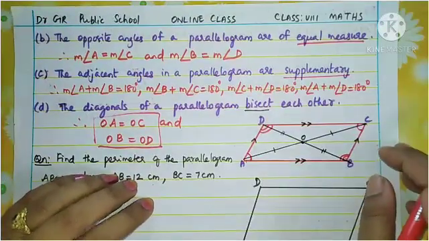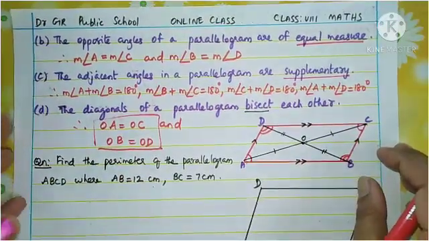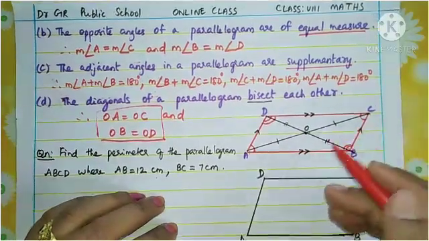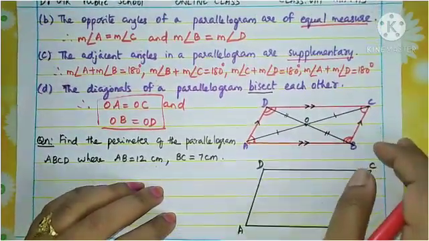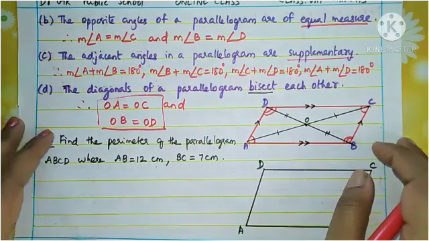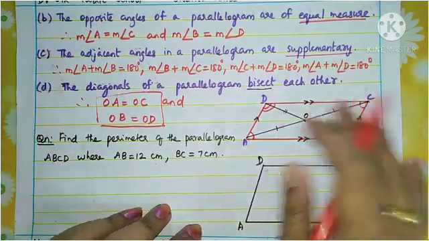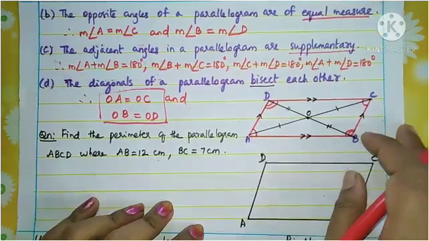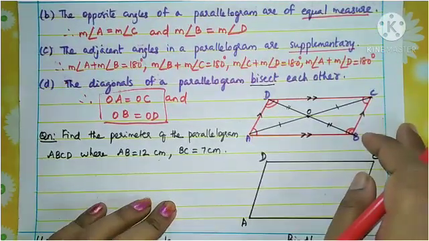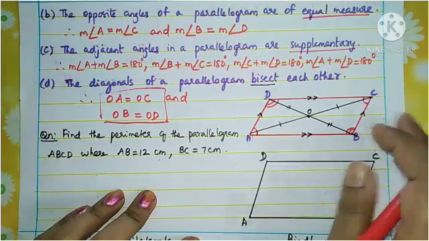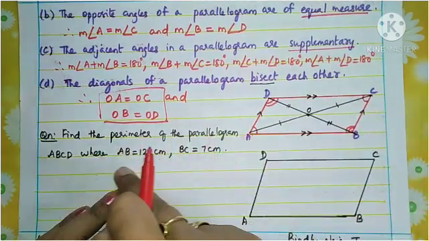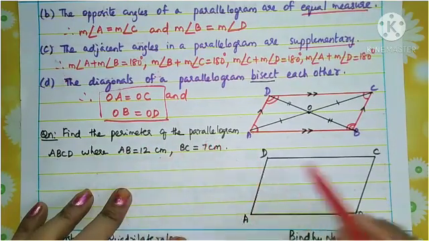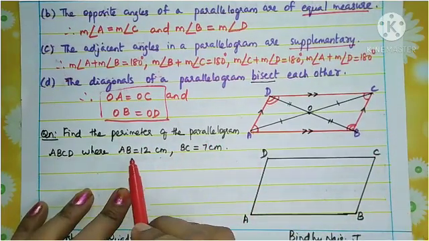That is about the properties of a parallelogram, children. Now using these properties we need to apply them in many problems. So this is the first problem. This is a very simple problem. This is just the basic concept you have studied from all the polygons. So what is the question here? Find the perimeter of the parallelogram ABCD, where two lengths are given.